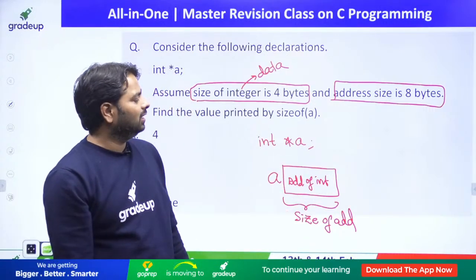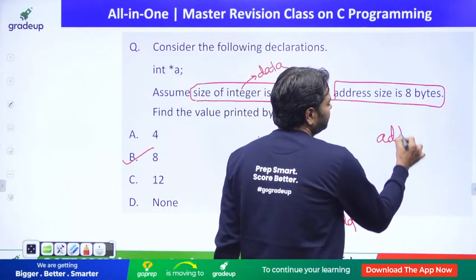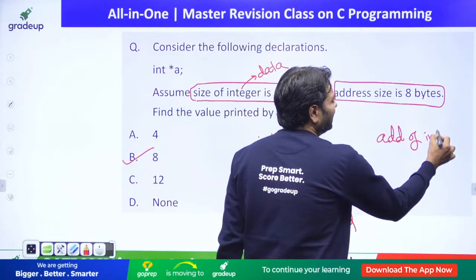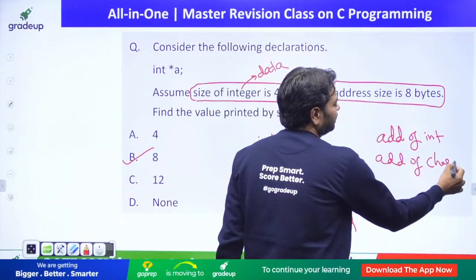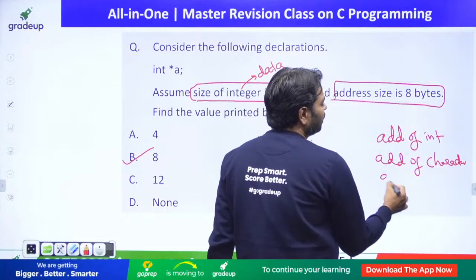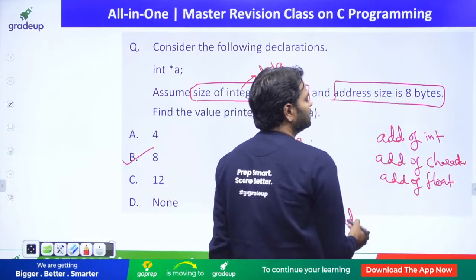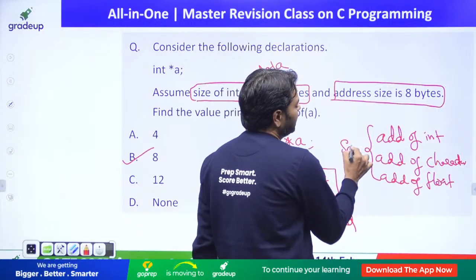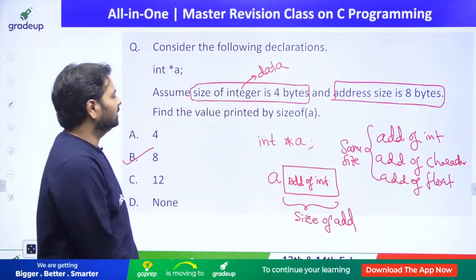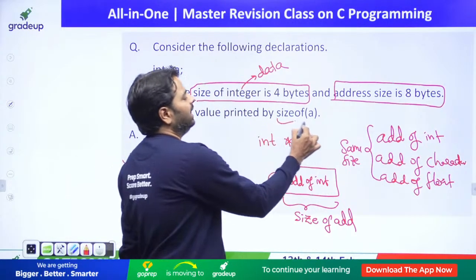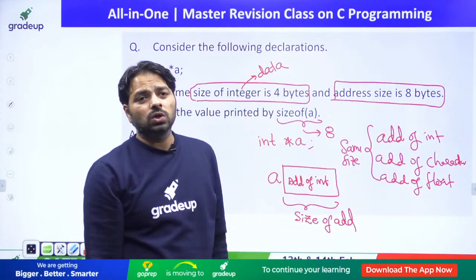Any address in the system, whether it is the address of int, or char, or float, is going to have the same size. All are having the same size. That is the reason size of a is going to print 8.